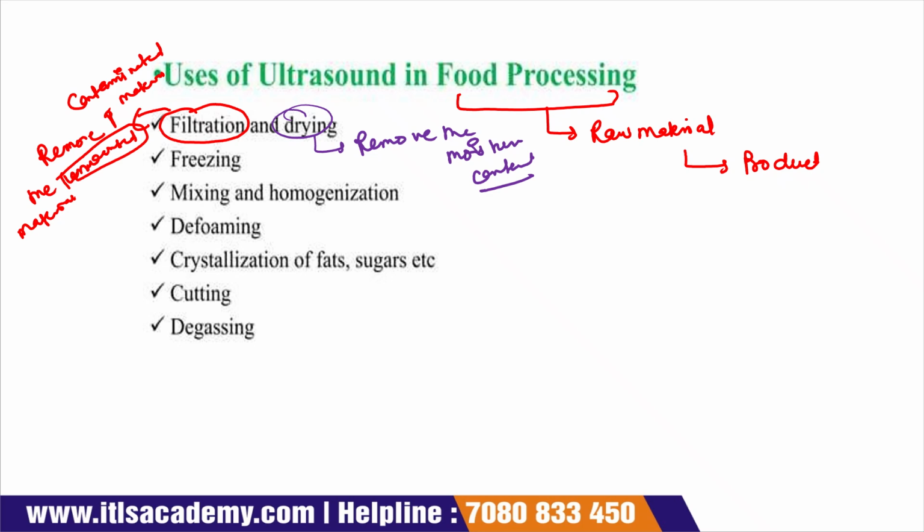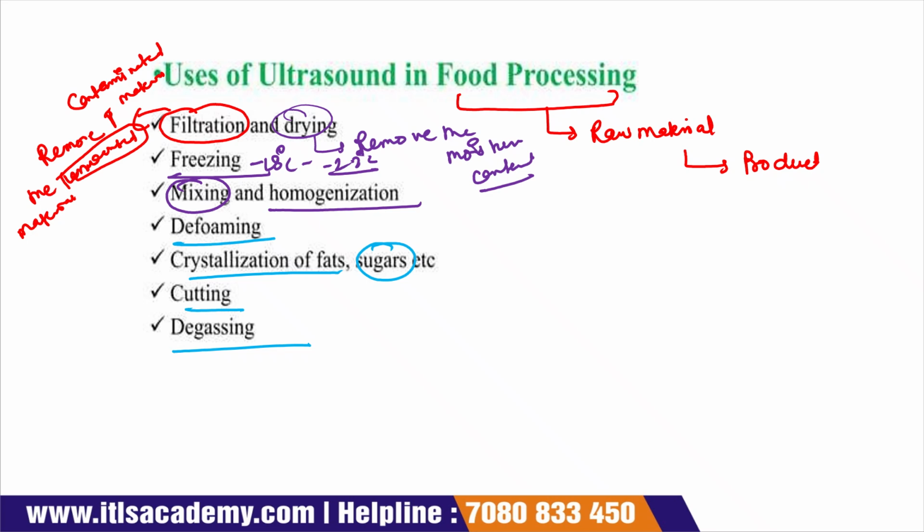We can also use it for freezing, where we keep the food product at low temperature, around -18 to -22 degrees Celsius. Then ultrasound can also be used for mixing and homogenization, like in the case of milk when we homogenize the milk, then defoaming, crystallization of fats and sugars, cutting and degassing. So all these food processes can be done by ultrasound waves.